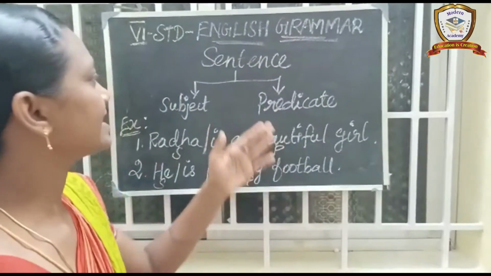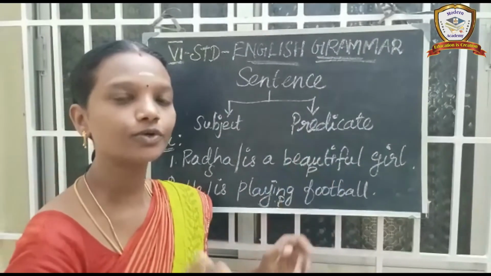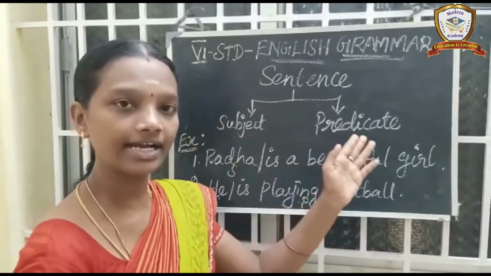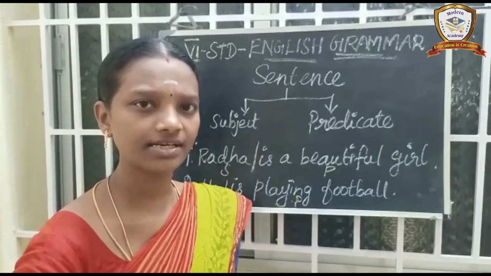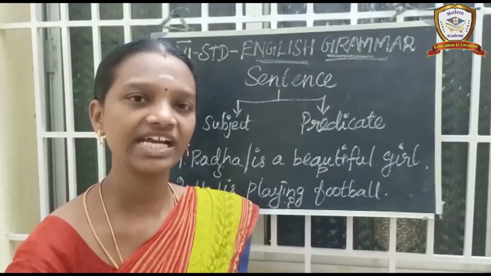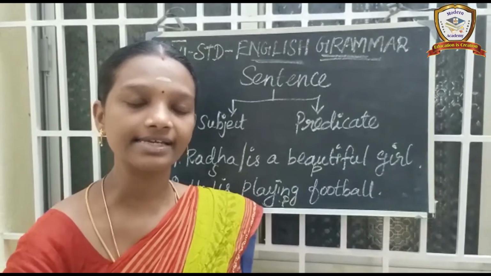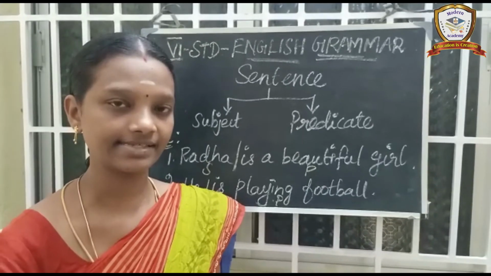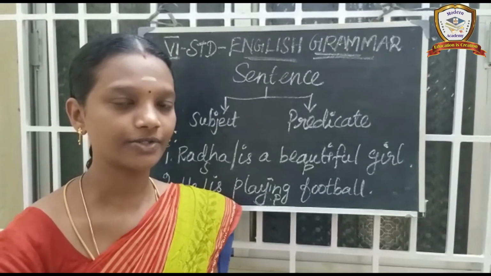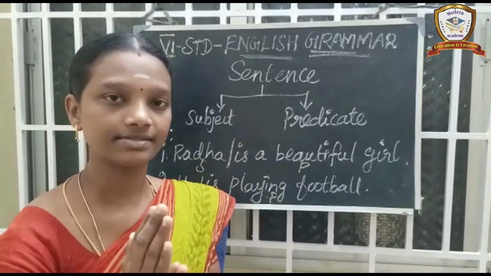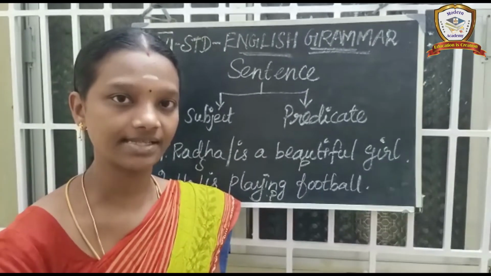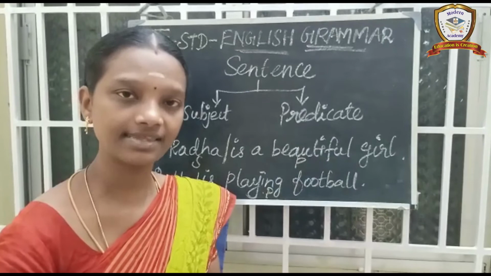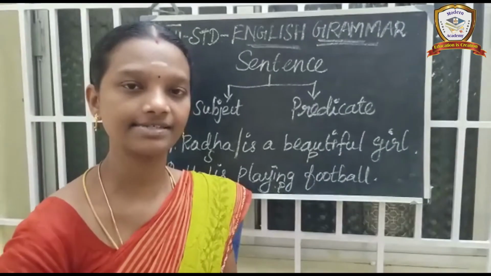See, a sentence we can always divide into two parts only. That is subject and predicate. So what is meant by subject? Subject is mostly a noun or pronoun. And the important thing is, the subject always comes at the beginning of a sentence. So subject is a noun or pronoun and always comes at the beginning of a sentence. And what is predicate? Predicate is nothing but the remaining part of a sentence.